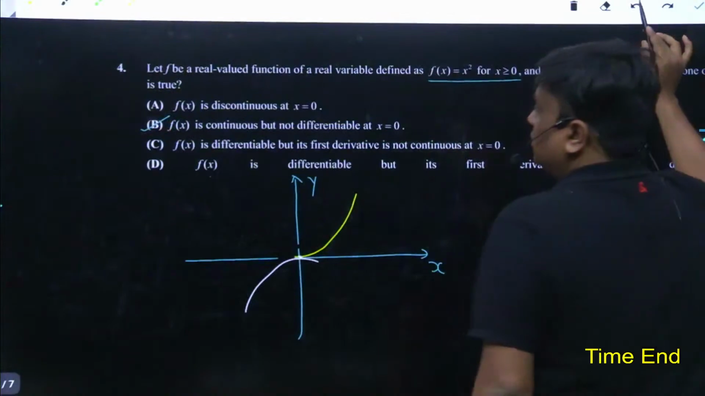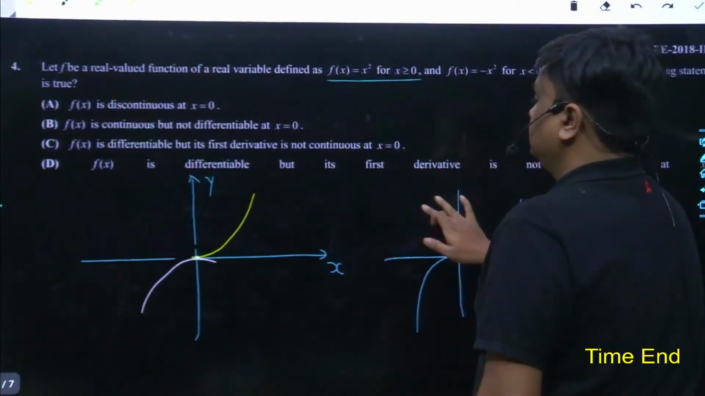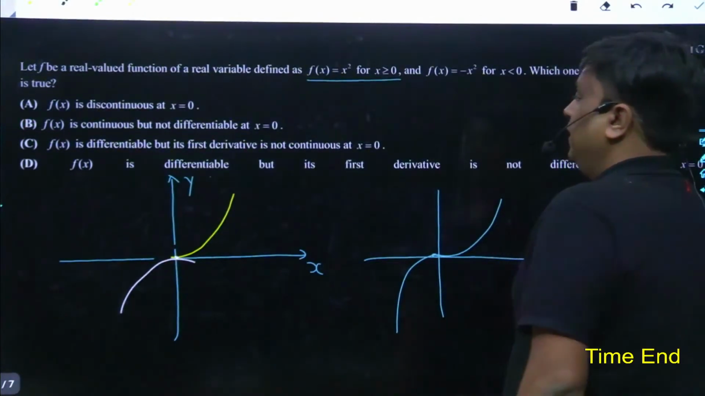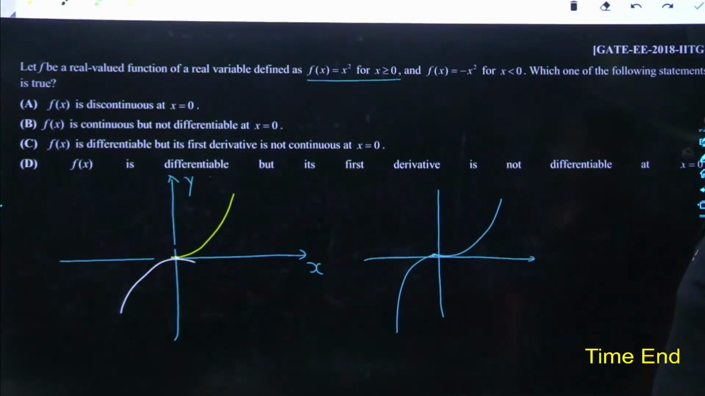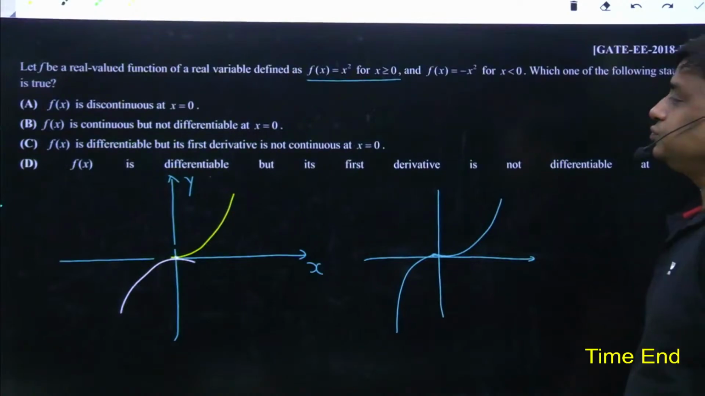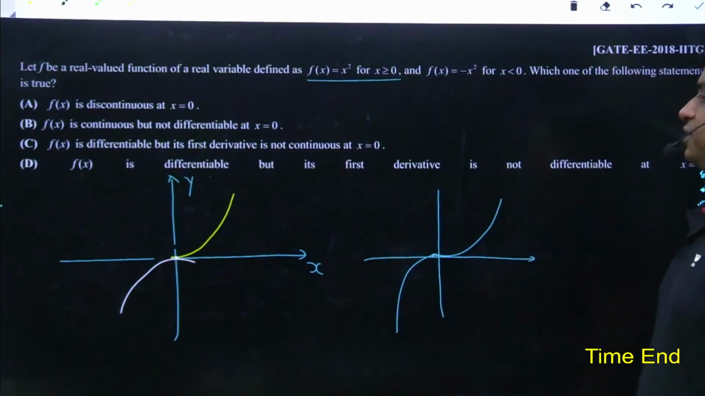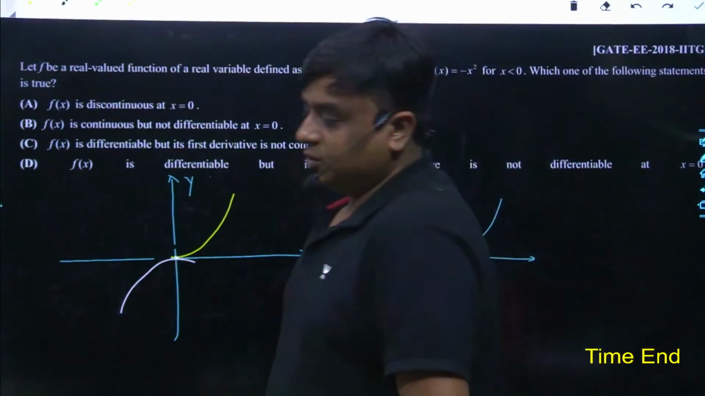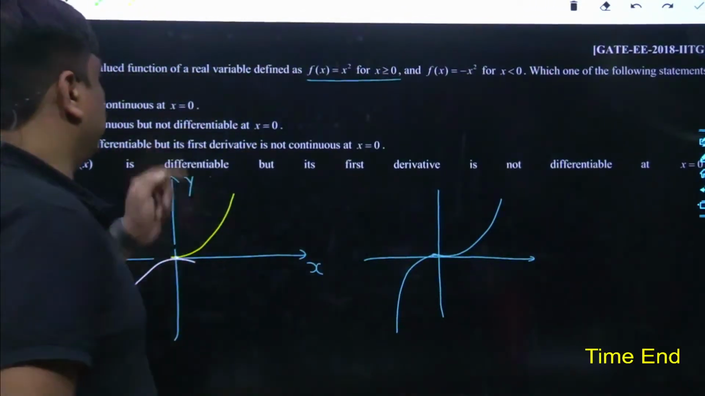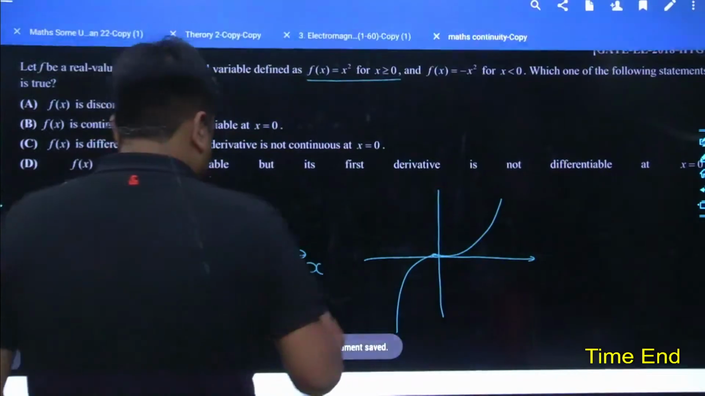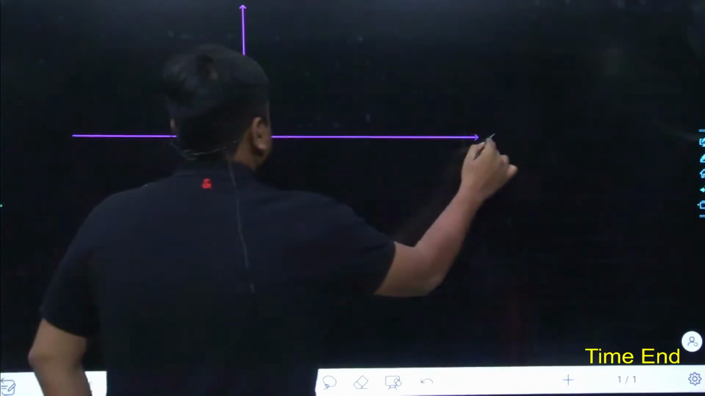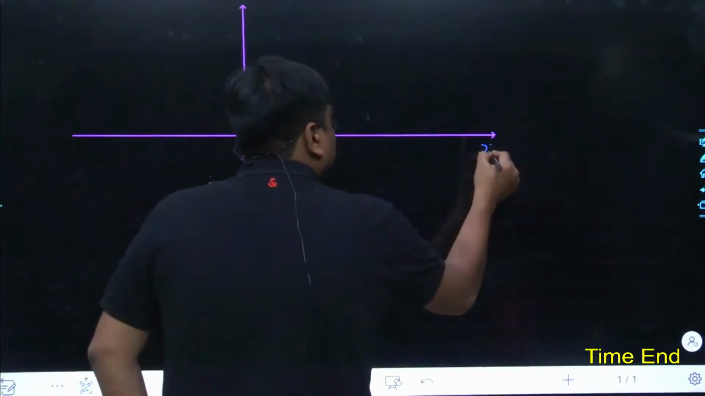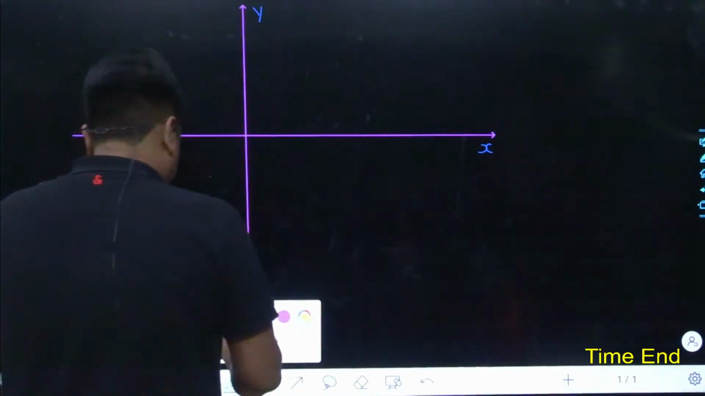Now, tell me. f(x) is differentiable, but its first derivative is not differentiable at x equals 0. Tell me, what could be the best most answer? f(x) is differentiable, but its first derivative is not continuous at x equals 0. Tell me what could be the best most answer. Just let me give you a little glance of it. Just try to understand in this way. I have come to my working board. Here goes the x-axis and y-axis, and this is the curve over here. See?